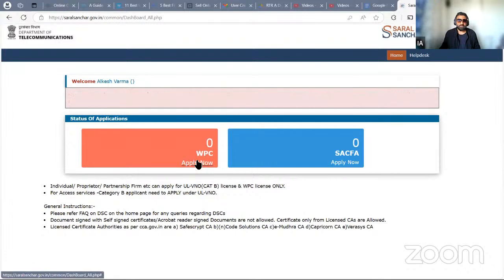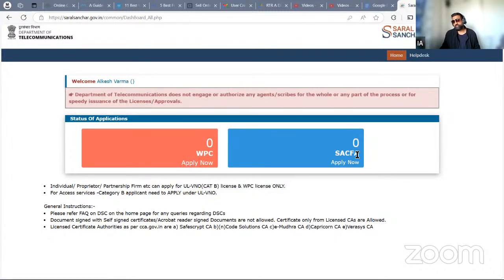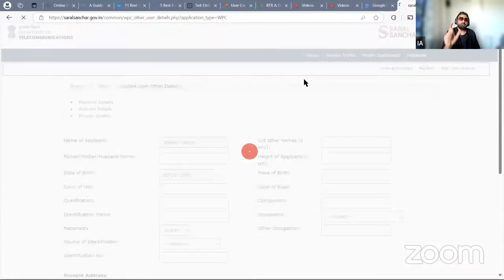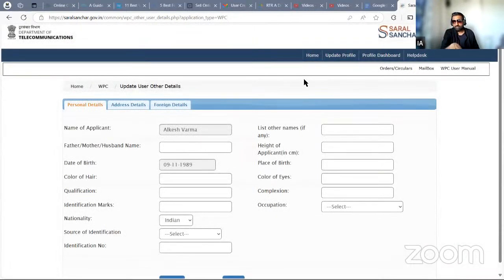Okay. Now here, your applications will begin. You are related directly to WPC for now. You should know what's the full form of WPC or SACFA also. Let me know in comments if you know or if you can find out. Click on apply now for WPC. First, you'll have to update your personal details. Be on the lookout for prompts. Prompts are really going to help you.